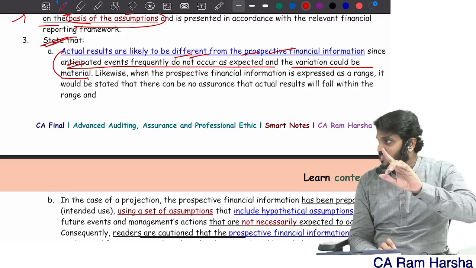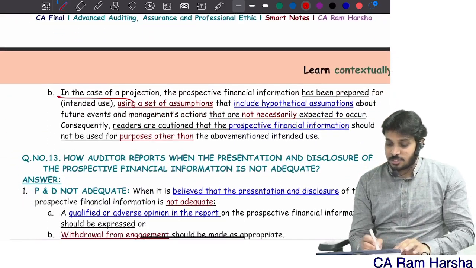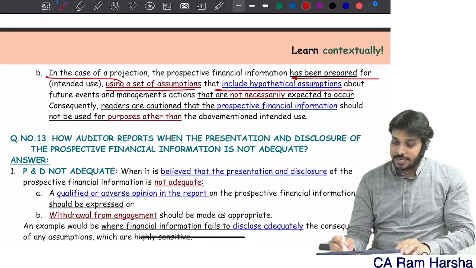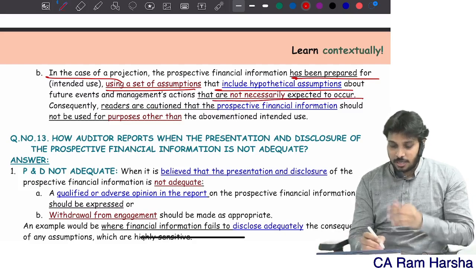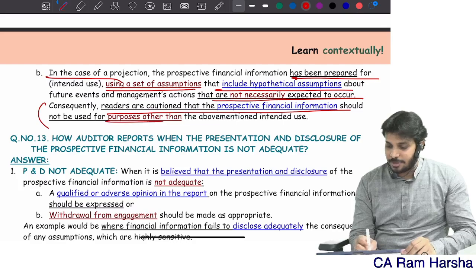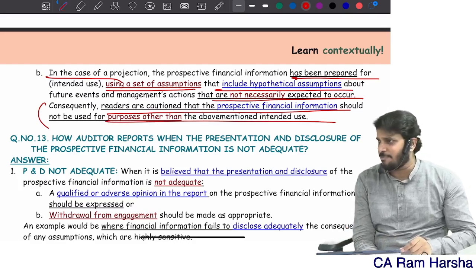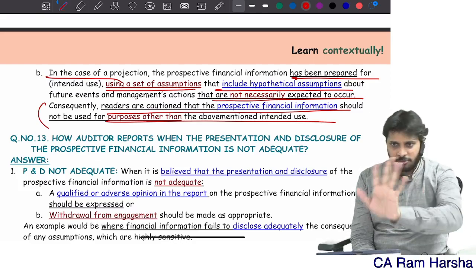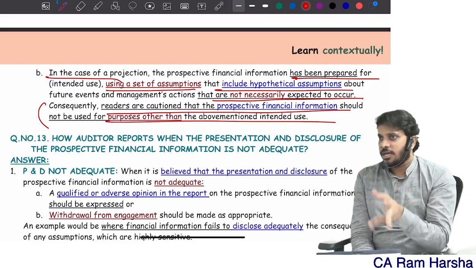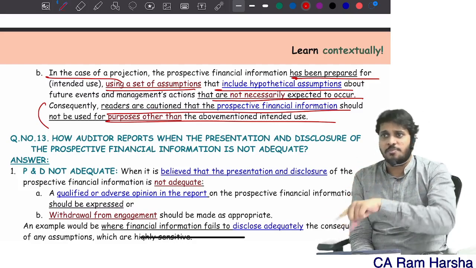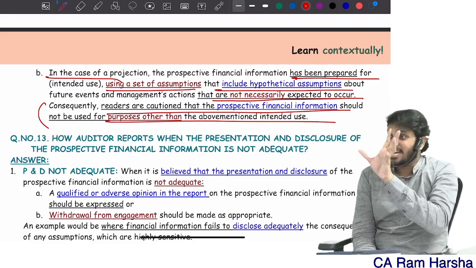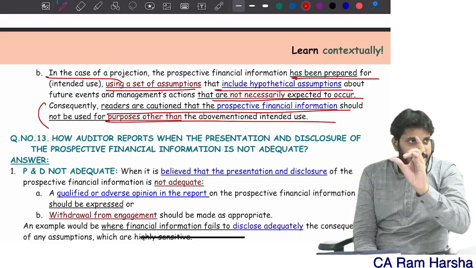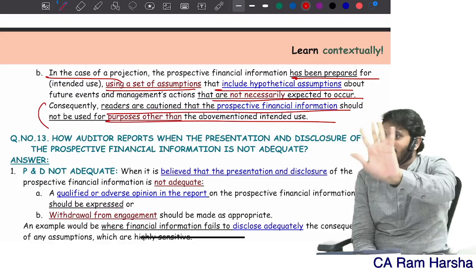Just now we have seen the assurance report. In case of a projection, PFI has been prepared using a set of assumptions that include hypothetical assumptions that are not expected to occur. Consequently, readers are cautioned that PFI should not be used for any purpose other than the above. This PFI is prepared to address so and so user, for him only this is useful, not for others. This is prepared based on hypothetical assumptions which may not occur. So those statements should be presented in the actual report. That's why in 3400 report illustration 1, illustration 2, these statements will appear.